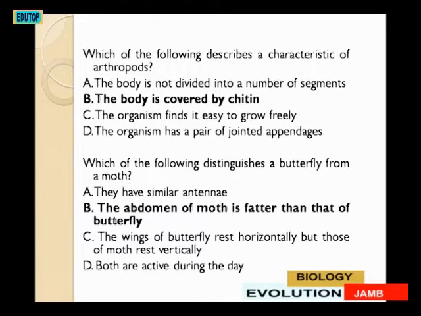They are asking for something that differentiates the two. So options A and D are obviously out because those ones are talking about the similarities. We are left with options B and C. The abdomen of moth is flatter than that of a butterfly. That is the answer, option B.